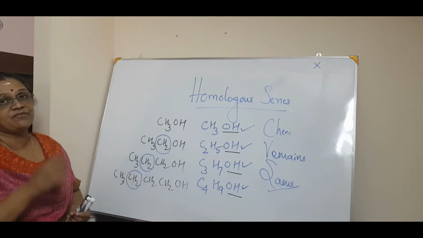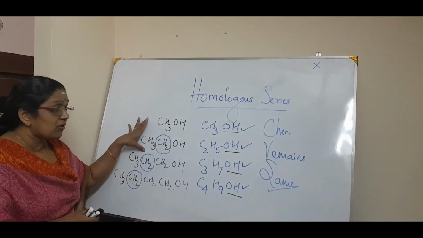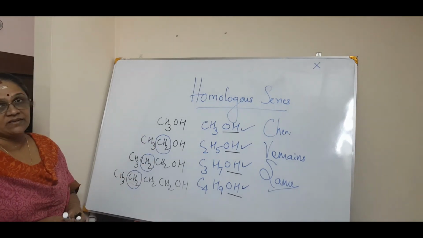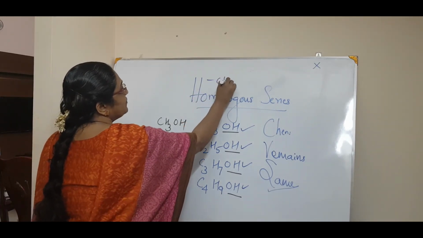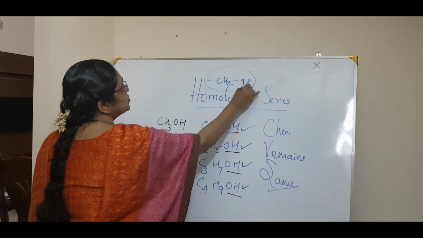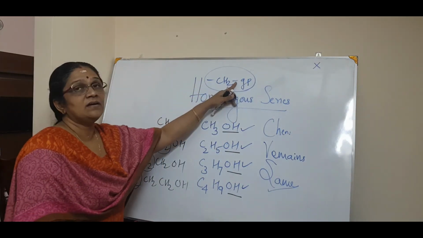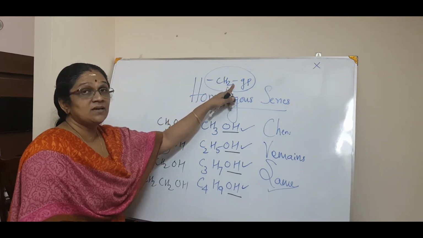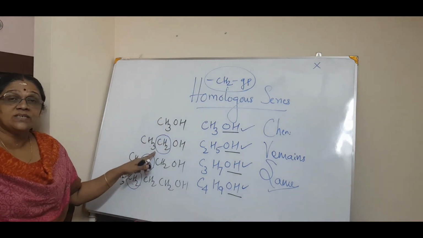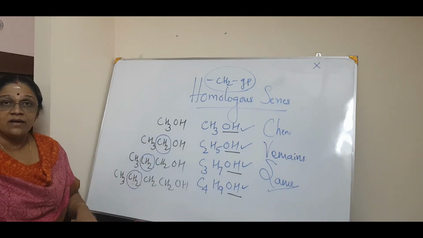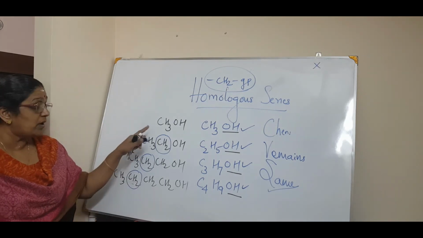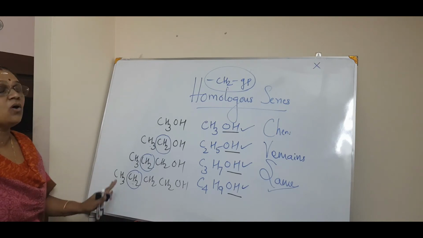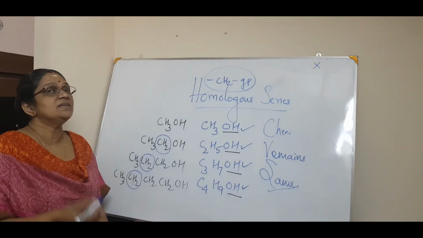So you can also define it like that. There is no specific definition for that. If the adjacent members of two compounds differ by a CH2 unit, you will write it like this. It differs by a CH2 group or a CH2 unit. Why did I put 2 valencies here? Because only 2 hydrogen atoms are there, so 2 more to go. That is why I put it like this. So if two adjacent compounds differ by a CH2 unit, then it is called a homologue. And a series of compounds like this, you call a homologous series.